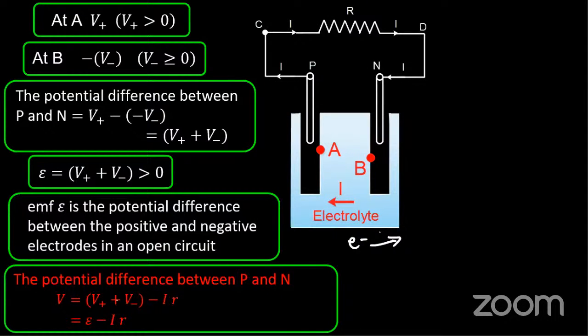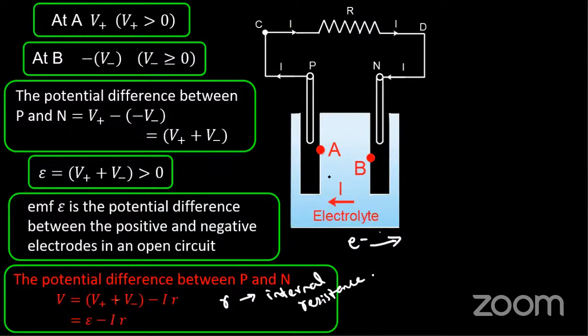Here, the copper and zinc electrodes dipped in the solution will have, in real life, some small amount of resistance. Since this is a metal and this is a metal, these two metals have different conductivities, right? They also have different resistivities. These resistivities add up to give a small r. This is called the internal resistance. So there will be something called the internal resistance of the battery.